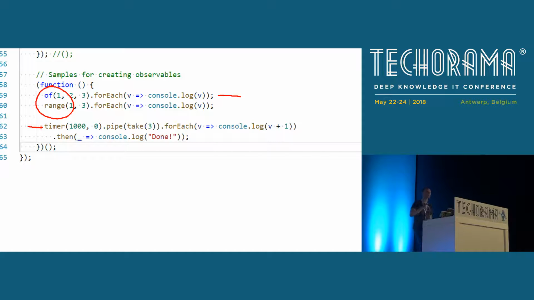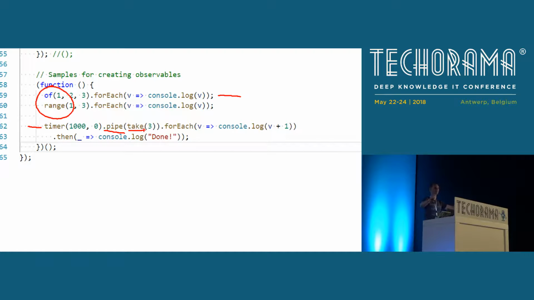And then you can combine these creation functions with a so-called pipeline. So you can take the elements that you get from the observable and put them through a pipeline, and you have dozens and dozens of operators. In that case, we just have a single operator, take 3. That means take the first 3 elements from the observable and then close the observable.